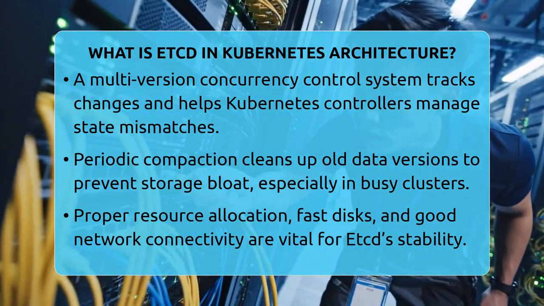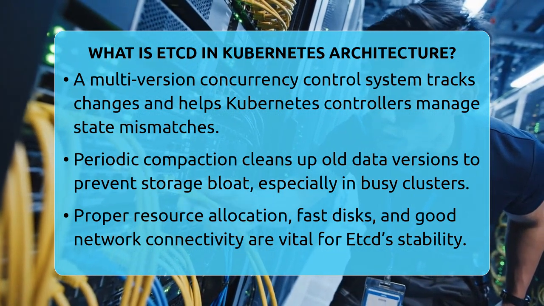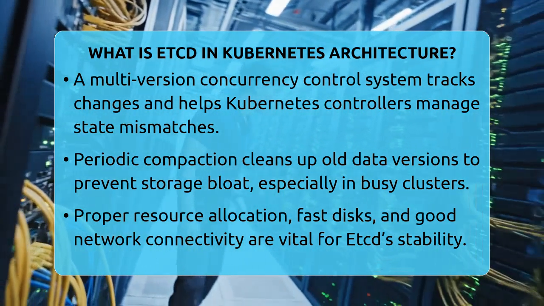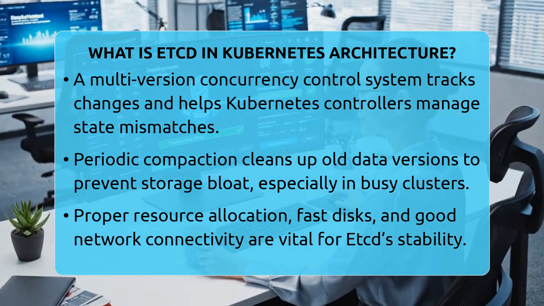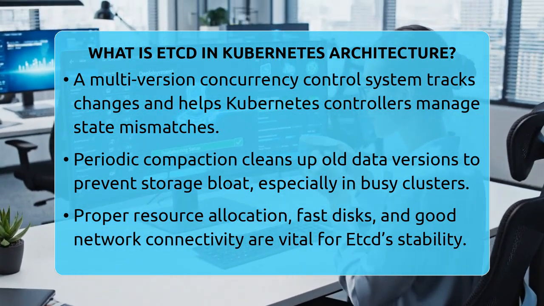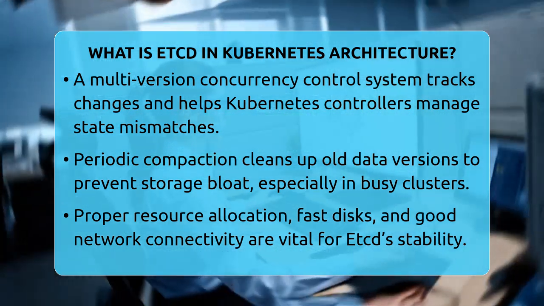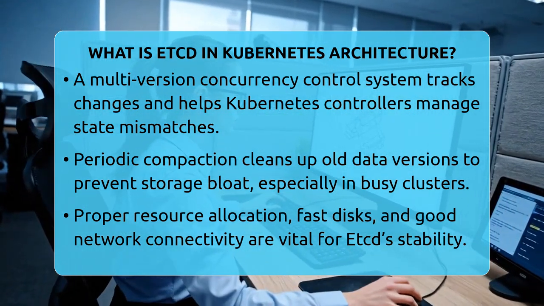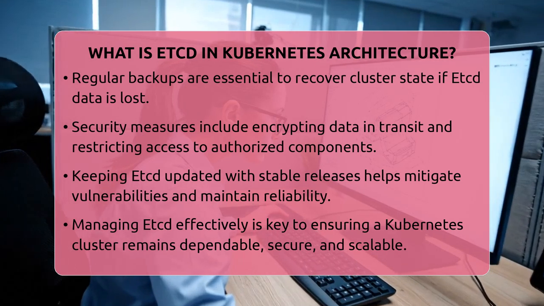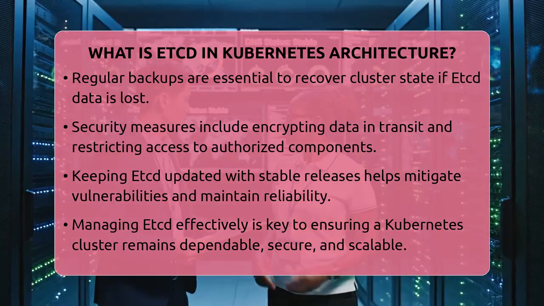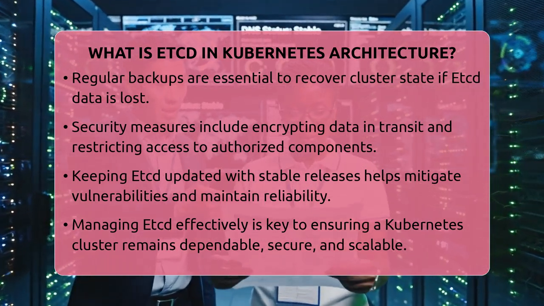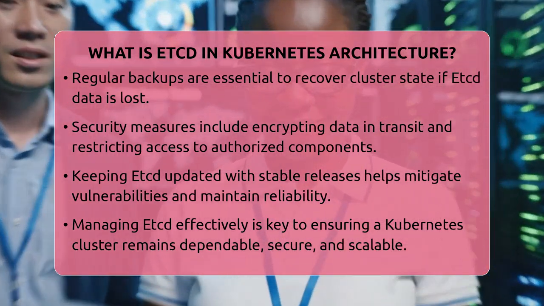Managing etcd properly involves making sure it runs on machines with enough resources. Disk speed and network quality matter a lot because slow disks or high latency can cause delays or instability. Regular backups are a must because losing etcd data means losing your entire cluster state. Automation tools can help with deploying, scaling, and backing up etcd, especially in large or multi-cloud setups.